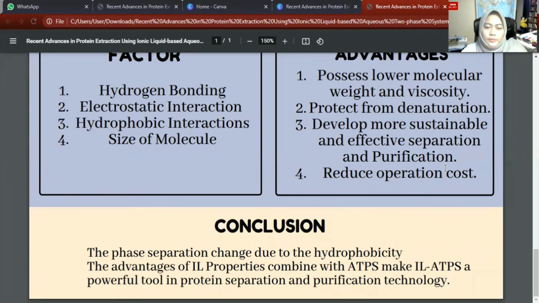For conclusion, the phase separation changes due to the hydrophobicity, and the advantages of IL properties combined with ATPS make IL-ATPS a powerful tool in protein separation and purification technology.